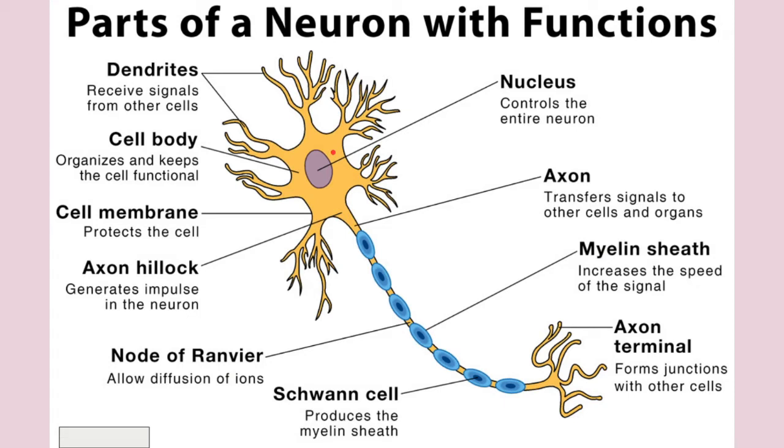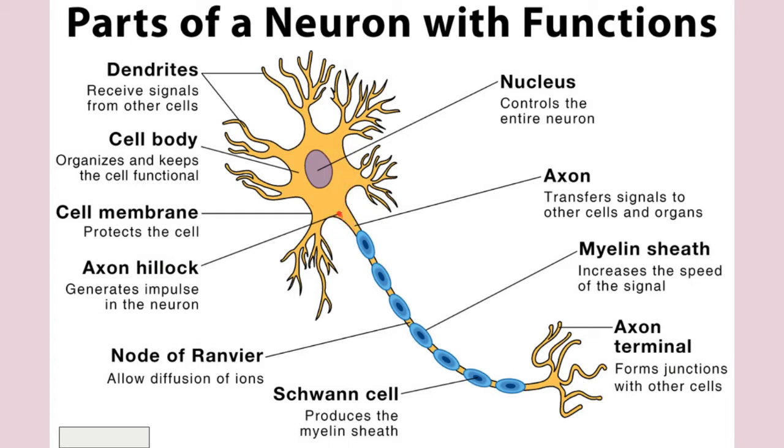This cell body contains mainly 3 things which are important to remember. First are the Nissl granules, then the pigment granules and the neurofibrils. So first, what are Nissl granules? They are basophilic granules that seem to be composed of rough endoplasmic reticulum. Nissl bodies are present in the dendrites as well as in the cell body, but they won't be present in the axon hillock.